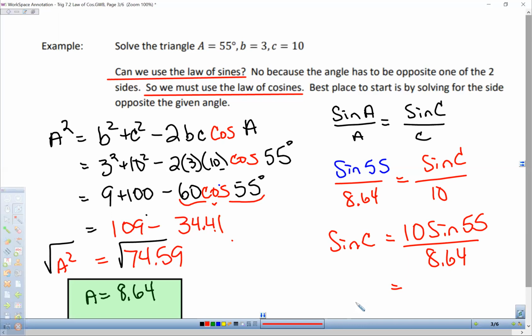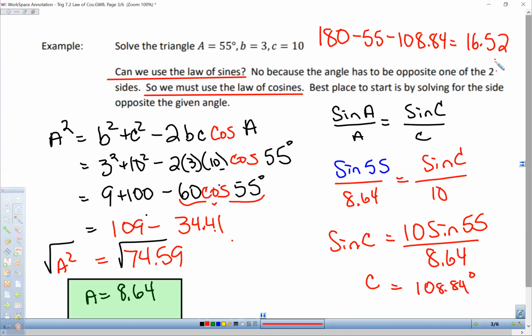If we do that and take the inverse, we find that C is equal to 108.84 degrees. And again, we have A, we have C, so we can subtract. 180 minus 55 minus 108.84 gives us 16.52, which is angle B.